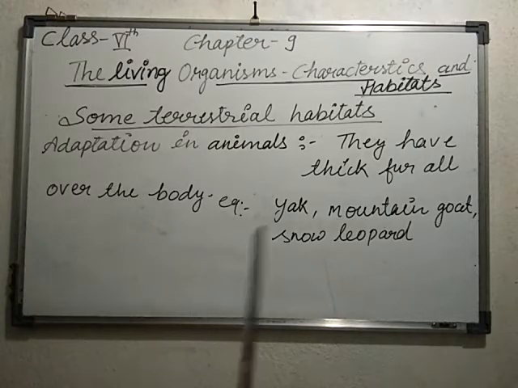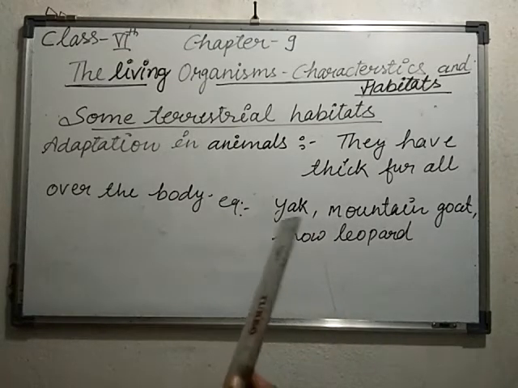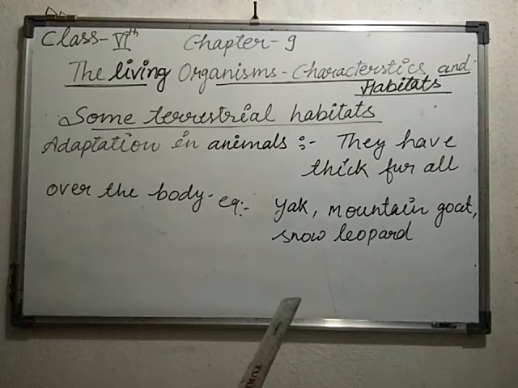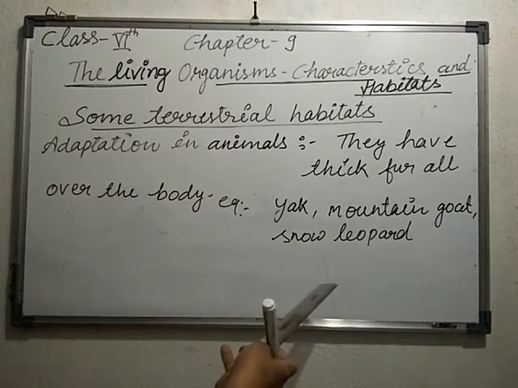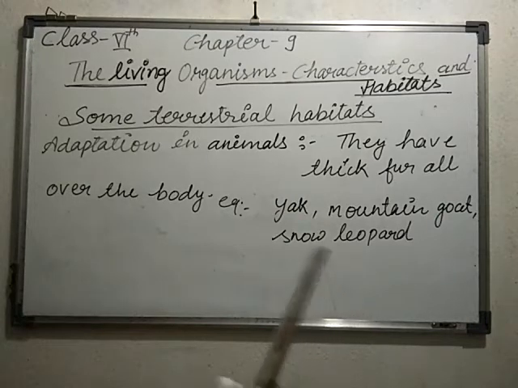Animals living in mountain regions are also adapted to the conditions. They have thick skin, or you can say fur, to protect them from the cold. What are the examples? I have given you: yaks have long hair to keep them warm. The snow leopard has thick fur on its body surface, including its feet and toes, which protects its feet from the cold. Is it clear to all?